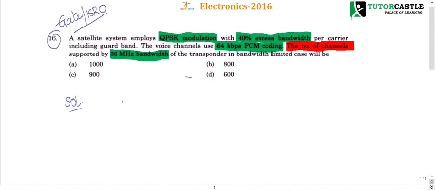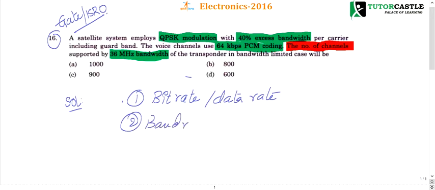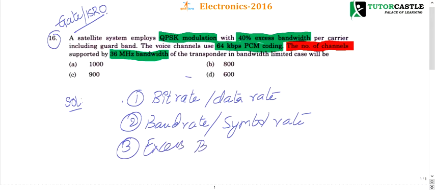We will see three concepts in order to understand and solve this question. First one, we should know what is bit rate, or some people will call it data rate. Next, we should know what is baud rate, which some people will also call symbol rate. Also, we should know what is excess bandwidth. Let us discuss each one of them in detail.